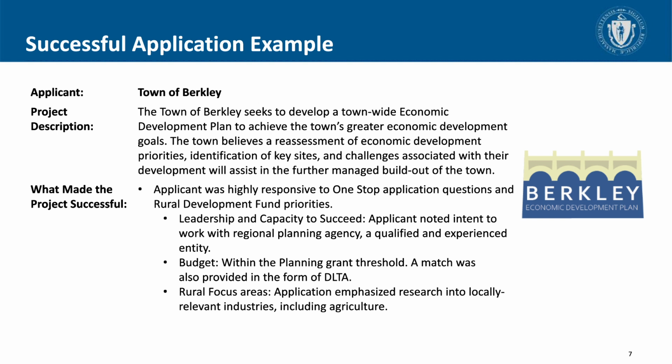Another successful application came from the town of Berkeley, which received funding for a townwide economic development plan. This project was successful because it was highly responsive to the one-stop application questions and the Rural Development Fund priorities, including leadership and capacity to succeed, a budget that was within the planning grant threshold and included a match, and the rural focus areas, including emphasis on a rurally relevant industry.